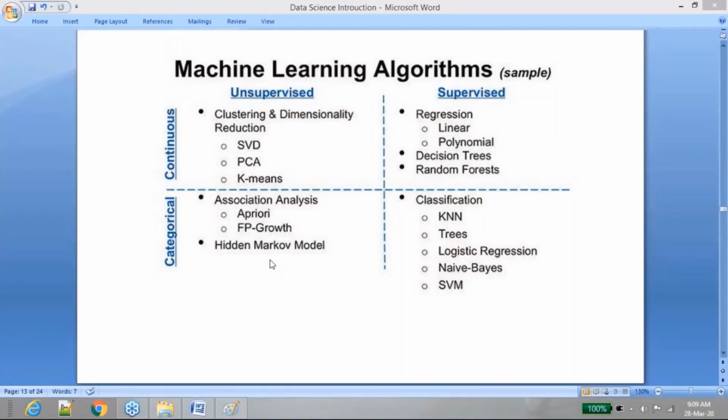We are going to discuss each and every algorithm in detail, because I cannot just mention how you can do it. This is just a high level overview. Whenever we go through each algorithm, we will understand why and how the linear regression algorithm works, in what cases we can use linear regression, in what scenarios we can use k-means clustering, or what kind of problem statements we can solve with the help of the apriori algorithm, which is part of association rule mining. We will have a detailed discussion as we go through each and every session.